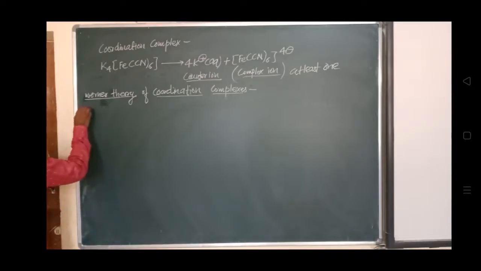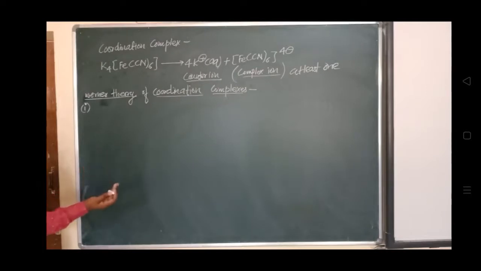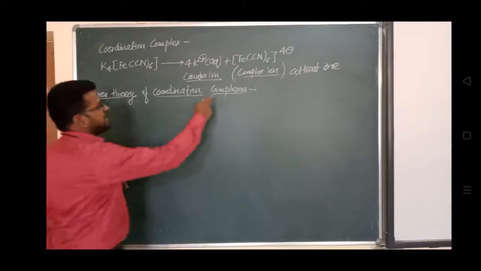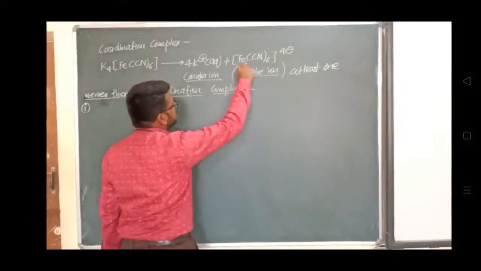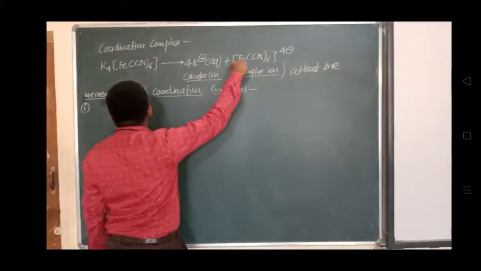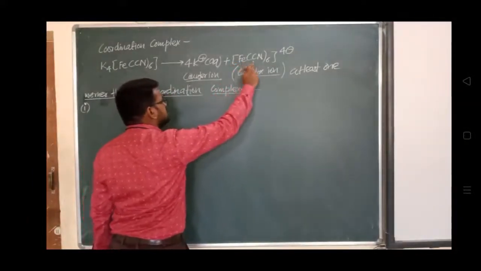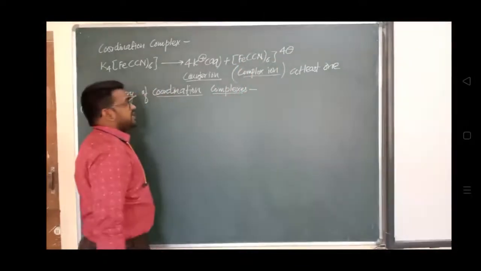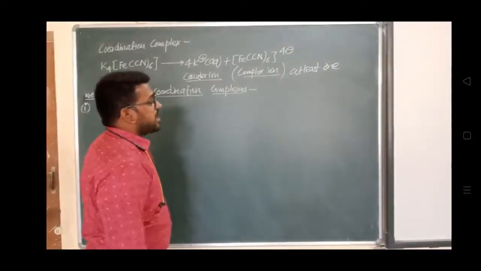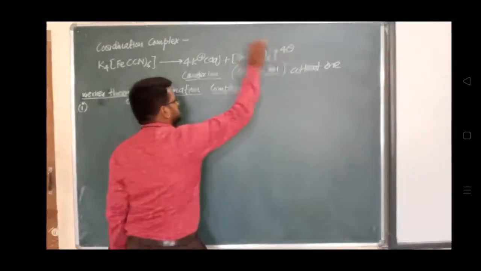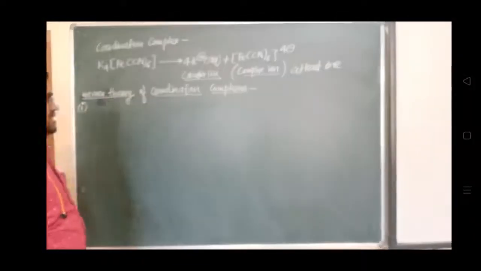The very first postulate: unlike the metal salts, the metal in the complex, you can see here, this is a complex. We will not call this every time an ion. When we call it a complex, it means it has a charge, the central metal ion along with the ligand, and it will have this charge.